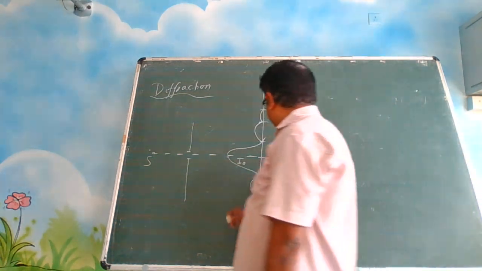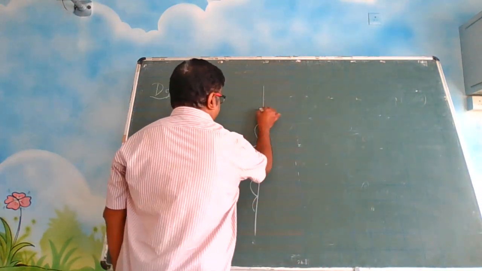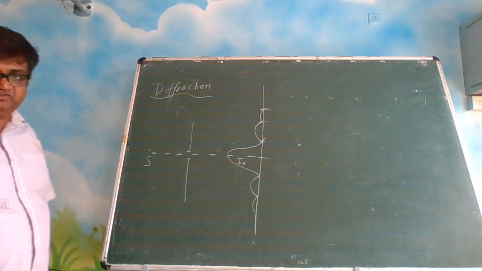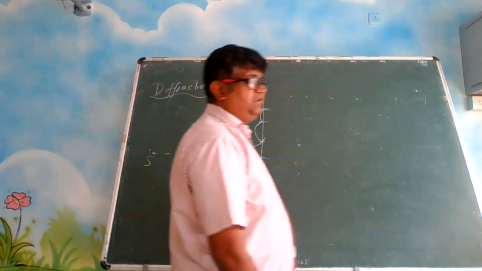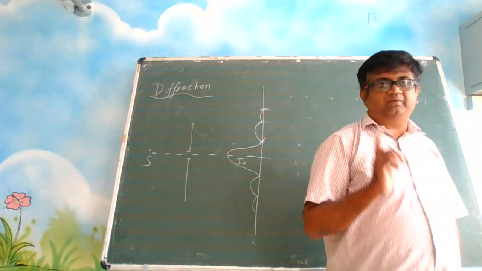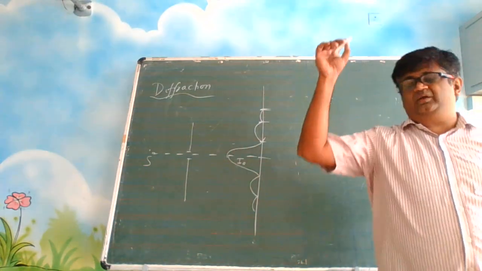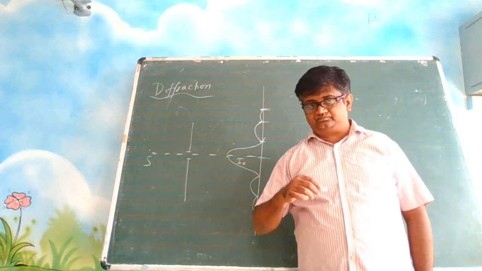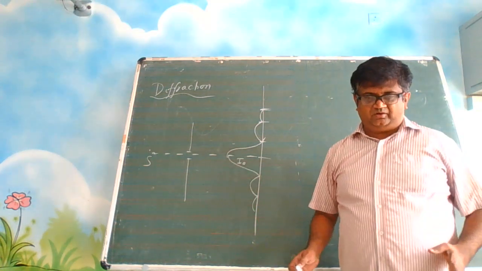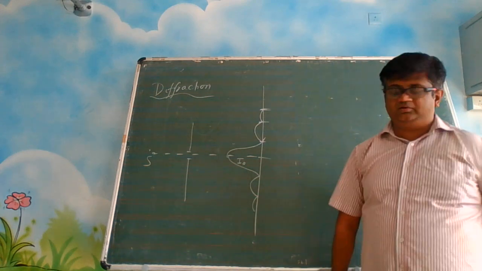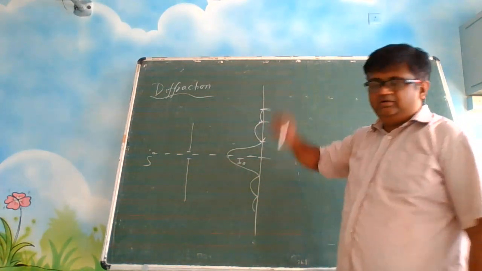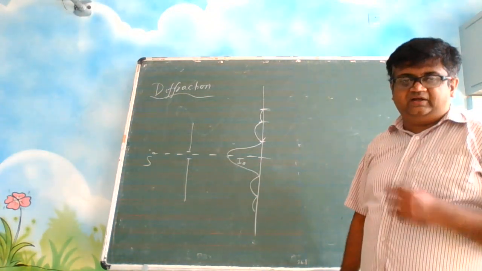Now, these are the points where you are seeing the dark spots. These dark spots are not very well defined. I gave you the example of tree leaves where sunlight is falling. You see the bright spots, but the shadow is not very well defined. So, these are not very clearly defined points.